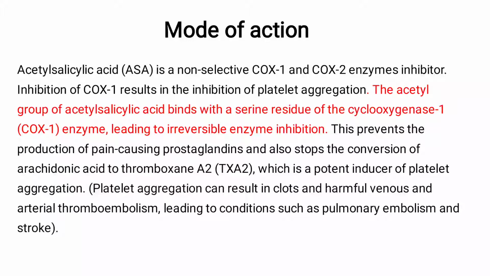This prevents the production of pain-causing prostaglandins and also stops the conversion of arachidonic acid to thromboxane A2. As we know, thromboxane A2 is a potent inducer of platelet aggregation. Once thromboxane A2 is inhibited, platelet aggregation is inhibited, thereby it dissolves the clot.